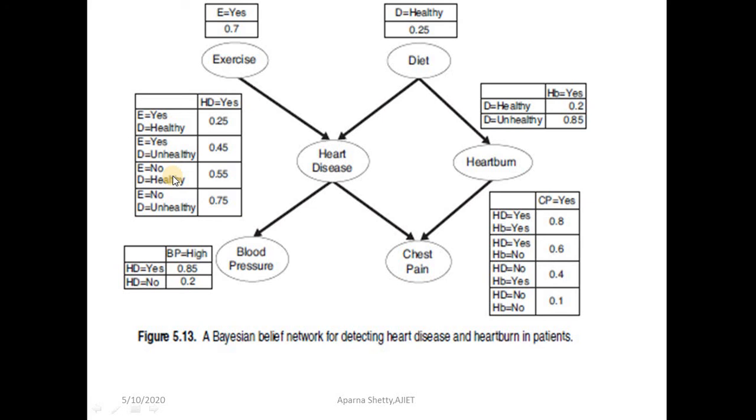Now let us consider this example. They have given a Bayesian belief network for detecting heart disease and heartburn in patients. Over here we have 6 nodes: exercise, diet, heart disease, heartburn, blood pressure, chest pain. This is a DAG, and each node has a probability table. The parent nodes of heart disease and heartburn are exercise and diet, and the parent nodes for blood pressure and chest pain are heart disease and heartburn.